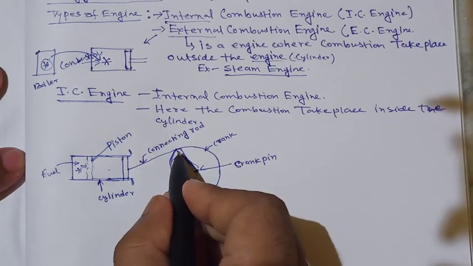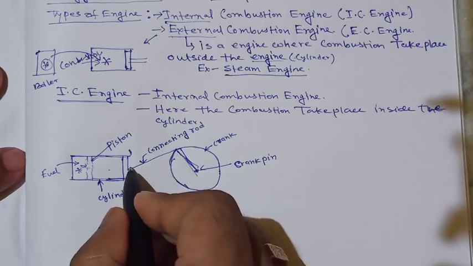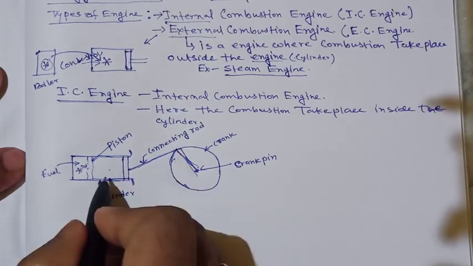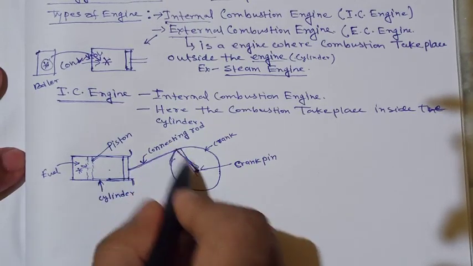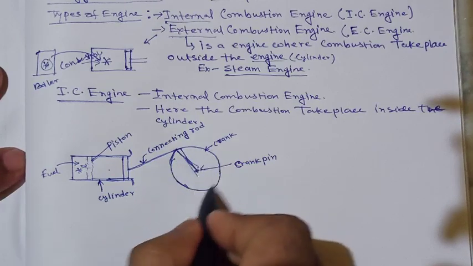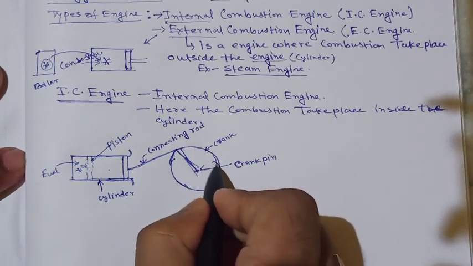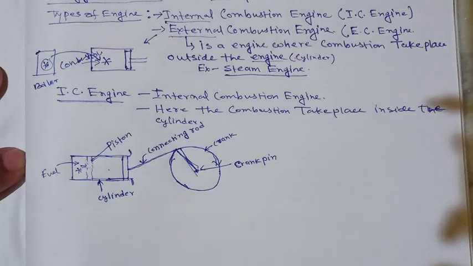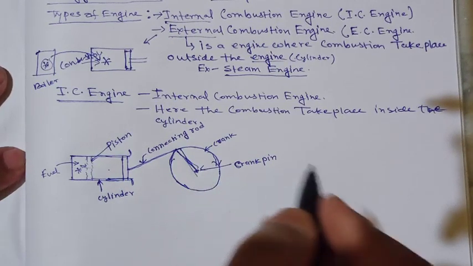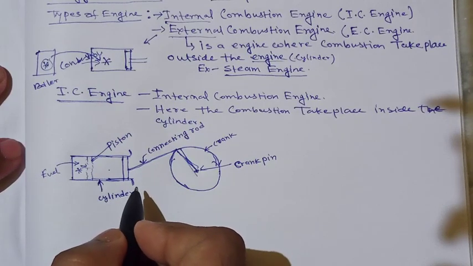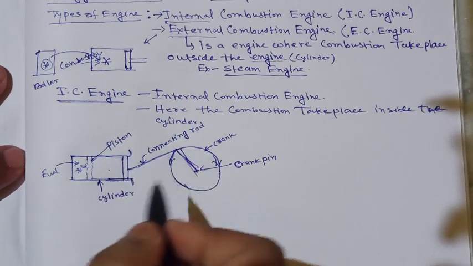The connecting rod transfers the power to the crank, and the crank rotates, causing rotational mechanical or kinetic energy. This is the function of the engine.